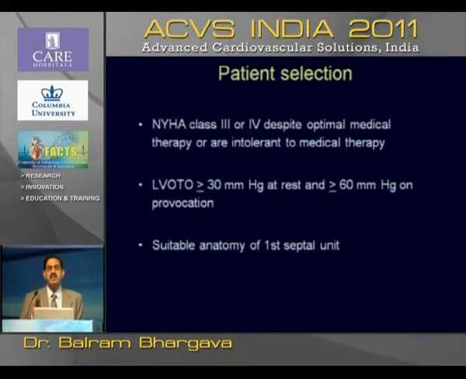Which patients? Patients in class 3 or class 4 who are symptomatic despite optimal medical therapy. Left ventricular outflow tract gradient more than 30, as Dr. Narasimhan mentioned, that when there is no gradient, they would not like to do it. So it has to be a resting gradient more than 30 and a provoked gradient of more than 60. And as I mentioned, there has to be a very suitable first septal unit.